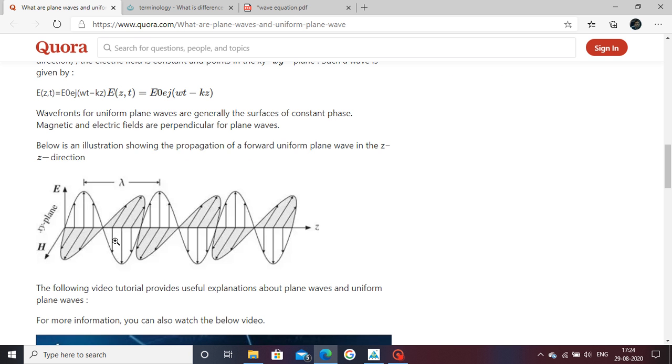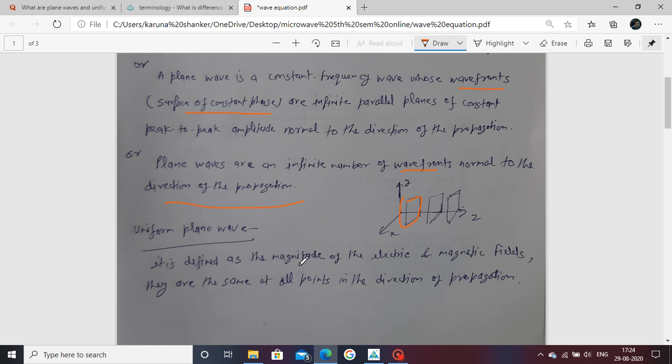The electric field component and magnetic field component are perpendicular to each other, and also perpendicular to the direction of propagation. This is the direction of propagation, the z direction. Here the wave propagates in the z direction, the electric field is along the y-axis, and the magnetic field is along the x-axis. So the electric field and magnetic field are perpendicular to each other and also to the direction of propagation.